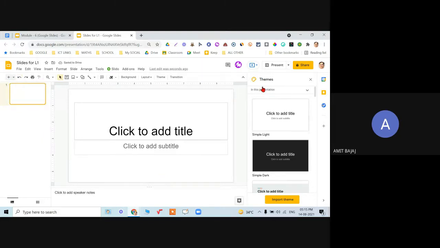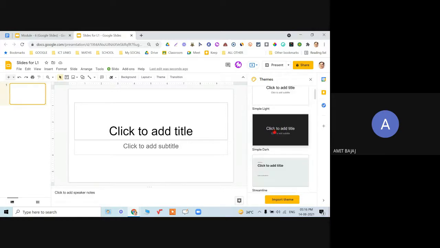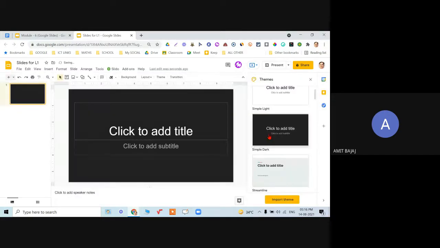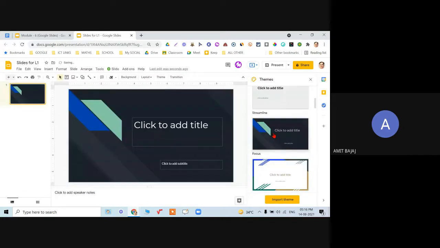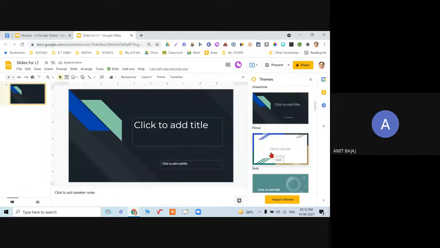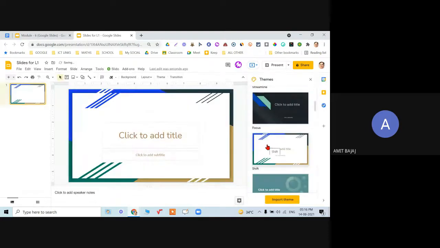Now, initially, before we start with anything, look at the right hand side. It's about the themes. Initially a simple light theme is selected. We can go for a simple dark theme, so the background will be changed to black. I can go on, say, this streamline. These are the different themes provided by Google. I generally prefer to go for this shift. I have my personal taste, so you may have different selections. So when I click on this shift, this kind of presentation appears. Now this is the theme which is selected.